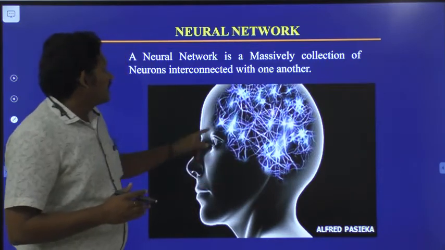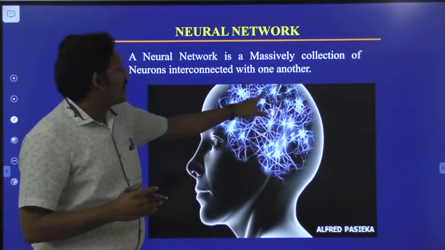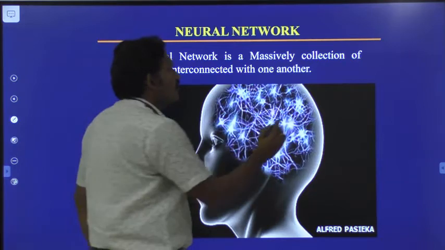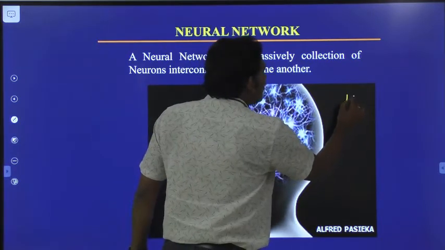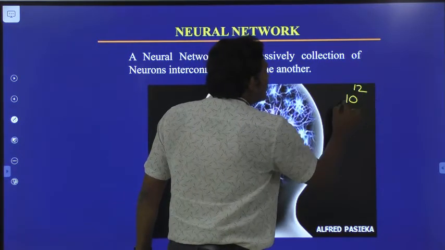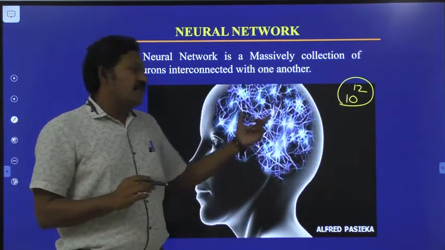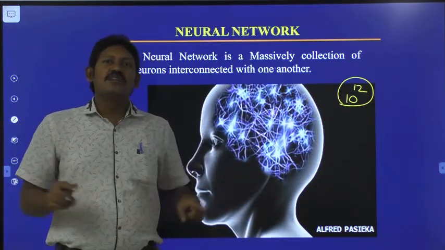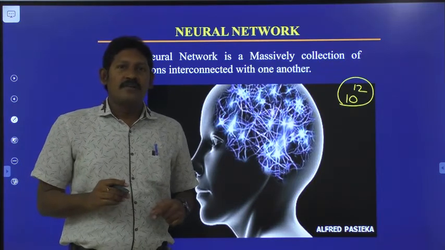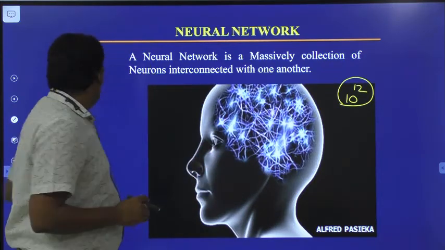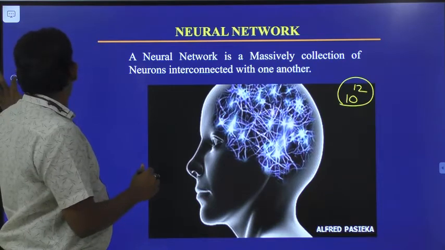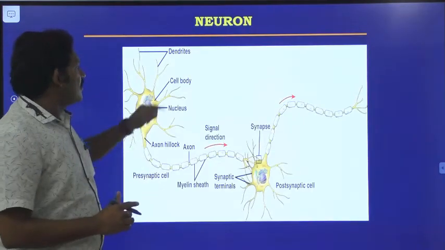So here all these are a number of neurons. Every human brain consists of approximately 10 to the power 12 neurons, meaning billions of neurons. All these neurons are interconnected with one another. Now we will see how a neuron looks like.